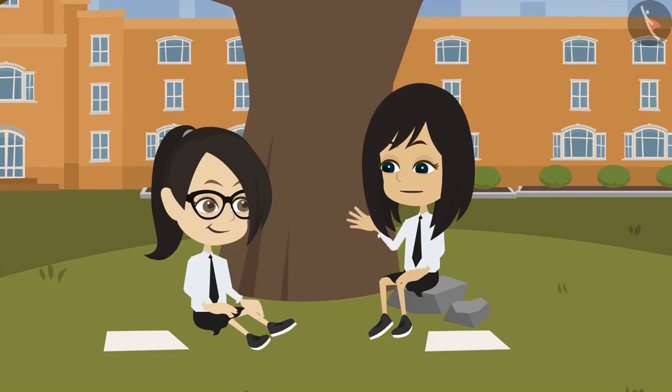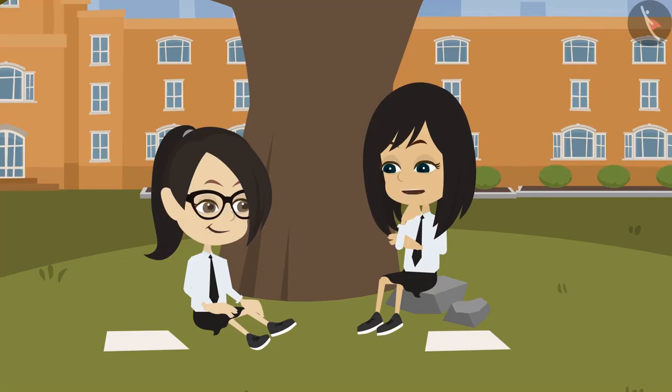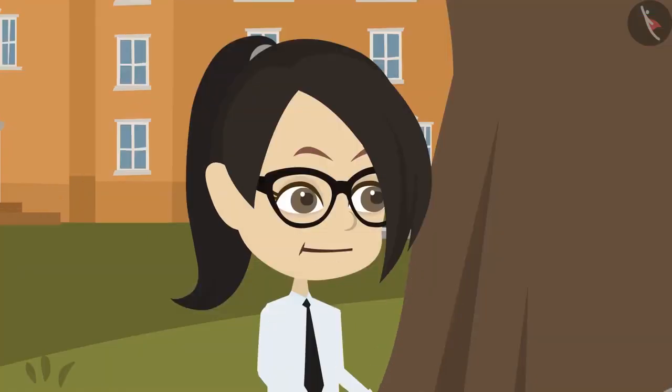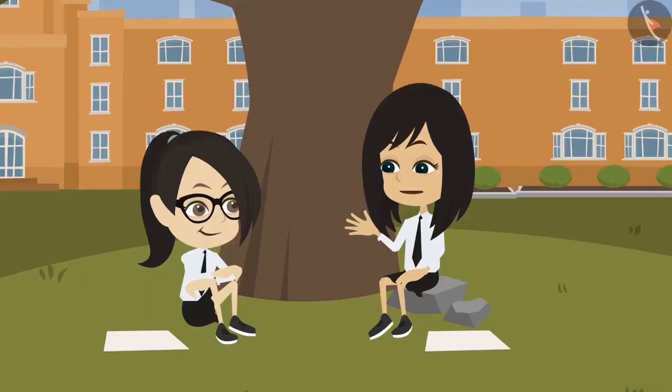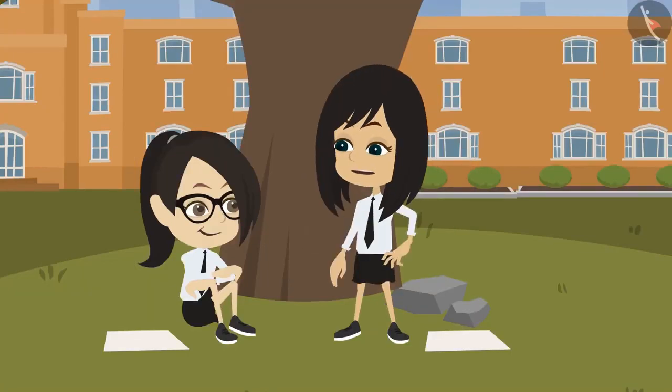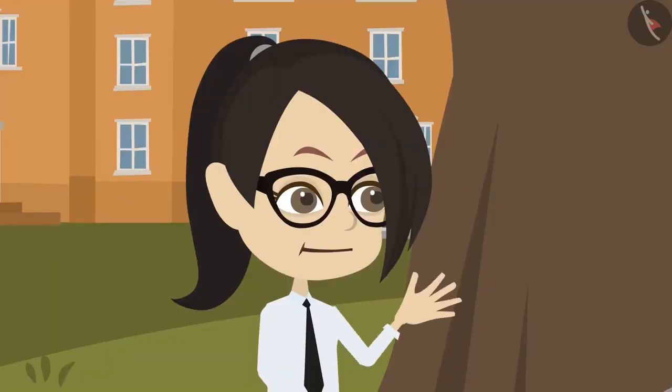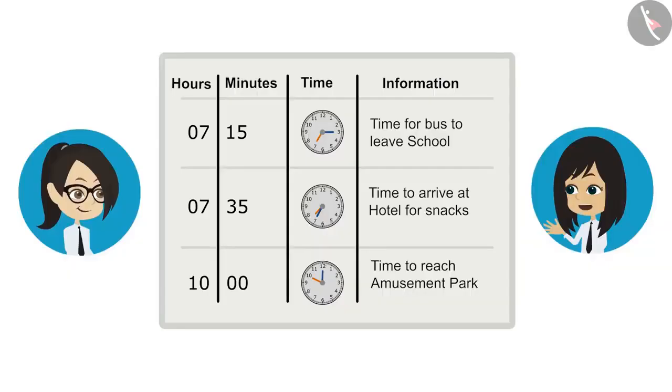Even I'm thinking of how much time we will get to enjoy the swings in the amusement park. So did you find out how much time we will get? No, come let's do it together. Okay, show the timetable. Look, our bus will leave at 15 minutes past 7 o'clock and will arrive at the hotel at 35 minutes past 7 o'clock, where we all will have our breakfast.